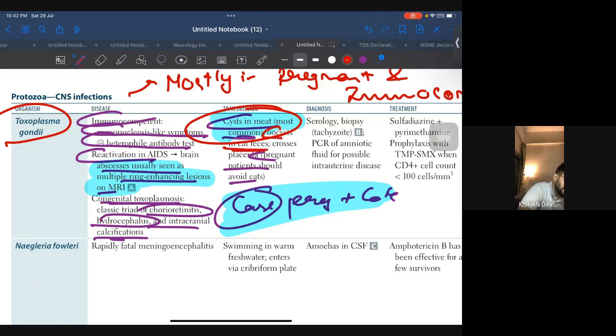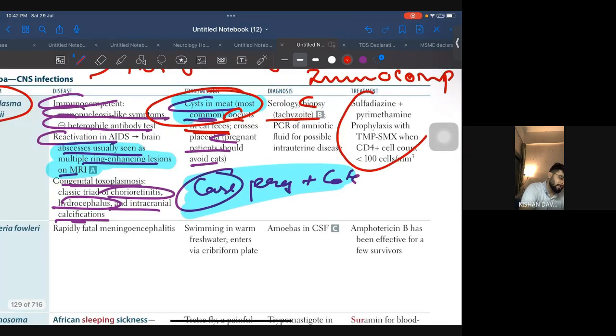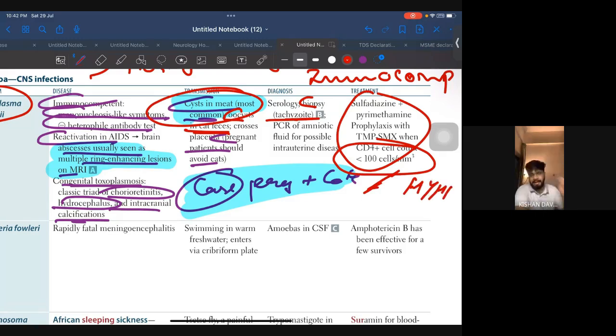Oocysts in cat feces. All right, biopsy will show tachyzoites, and for treatment you have to see. And the CD4 plus should be less than 100. This is very high yield. Okay, no problem. At the end, when you finish telling all the viruses, bacteria, everything, at the end they have given a summary of all the symptoms. Just go to them. I'll show you after you finish virus. Don't worry. But before that, you should remember this.